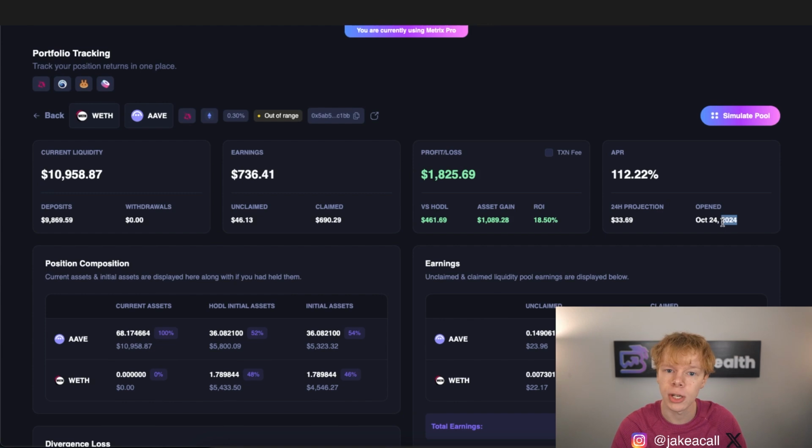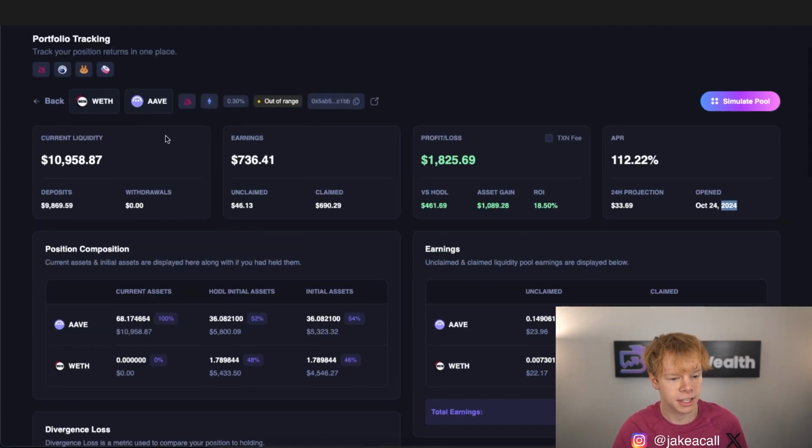I've been in this position since October 24th, so before the election, and the election was obviously a huge move, and this is something that we've been saying for the past year. The election was going to be a huge move in the crypto space because you have pro-crypto candidates as well as it's a huge economic factor. So the overall economy was affected by the presidential election in the United States.